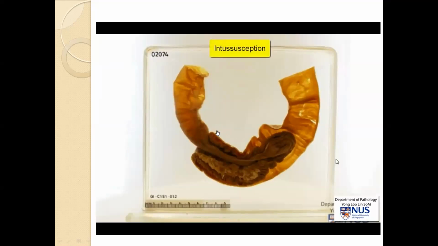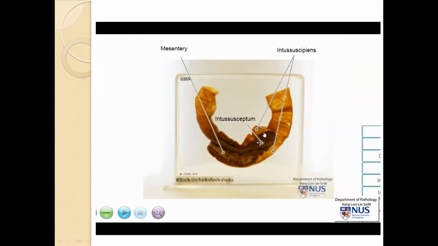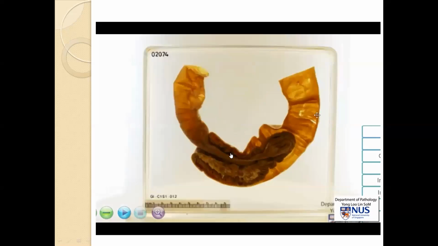This video showing the intersuscepted loop. If you see, this is intersuscepted loop. This is a cut section along with this mesentery. So the engulfing portion is called intussuscipiens, and the intersuscepted loop is called intussusceptum. Along with this mesentery, the vessels are also going inside, invaginated into the distal portion. This is the proximal portion.